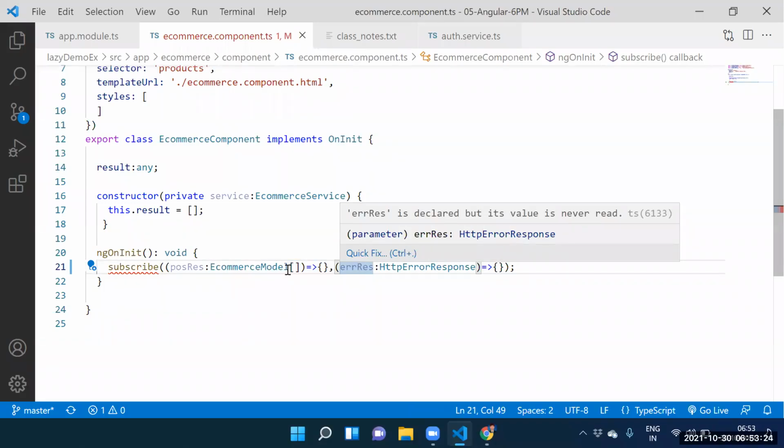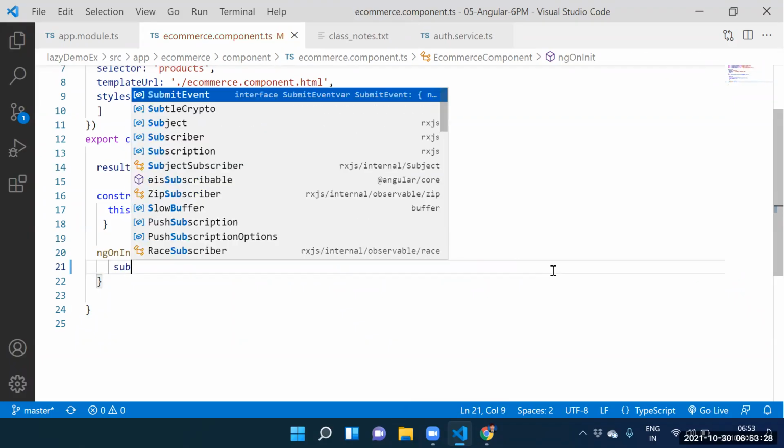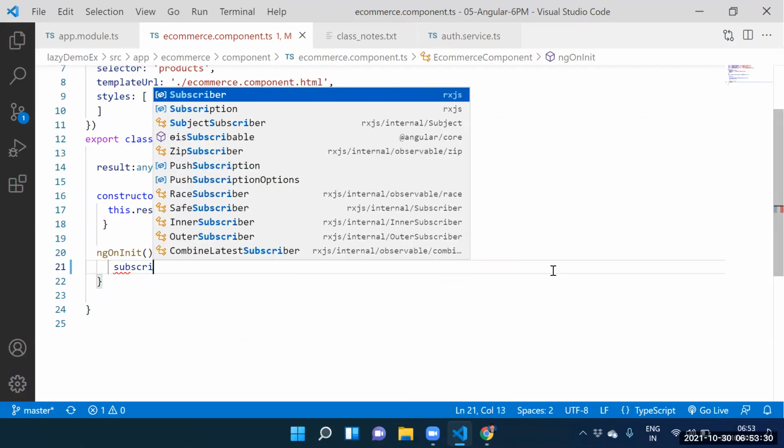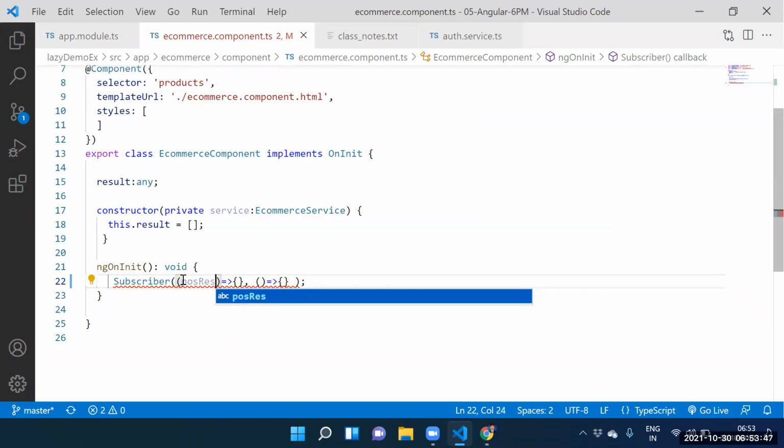I always say this: callback concept. Still, if you're not getting it, guys, call some XYZ function. This is the function. For this function, how many arguments do we need to supply? Argument one, next argument two. Guys, this is the callback. Coming to this function, two parameters are there: the positive response, and next, the error response. That's it.